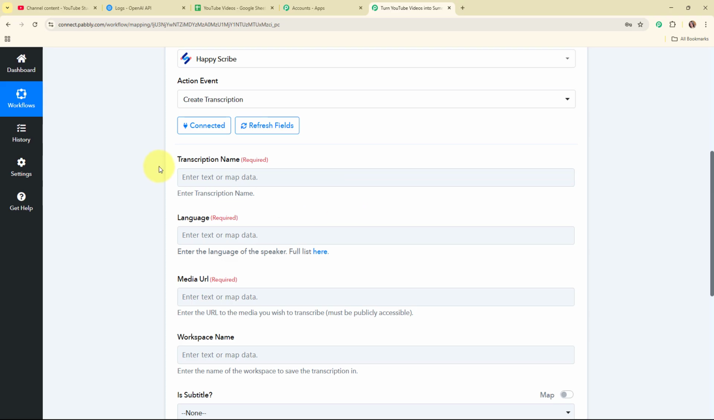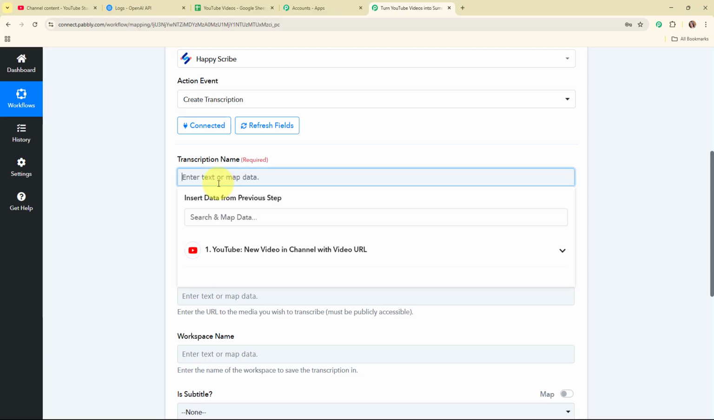So moving forward, it is asking me to enter the transcription name. So I need to enter the transcription name that I want to give to this transcription. So here I want the transcription name to be similar to my video name. So now here, instead of entering the name manually, I'm going to map the data.